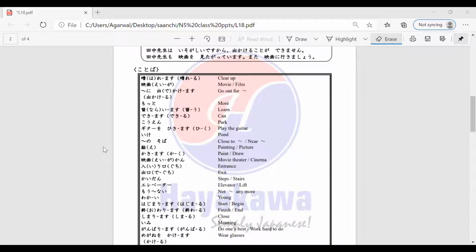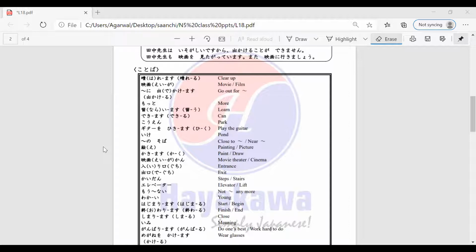The next word is eigakan. Eigakan is your movie theater or cinema. The next word is iriguchi. Iriguchi is entrance. The next word is deguchi, which means your exit.